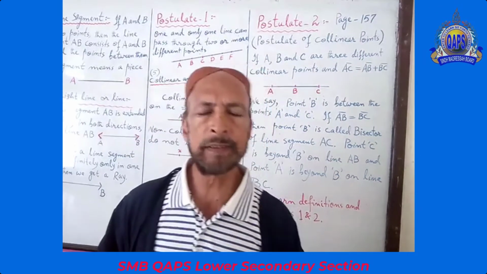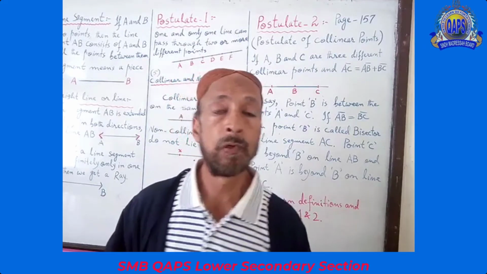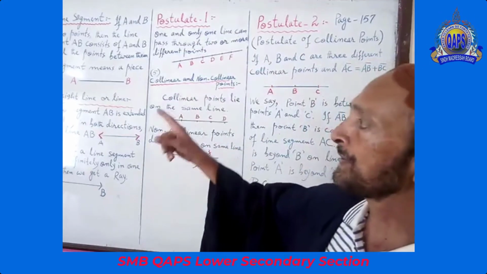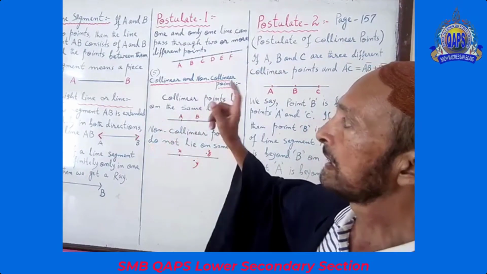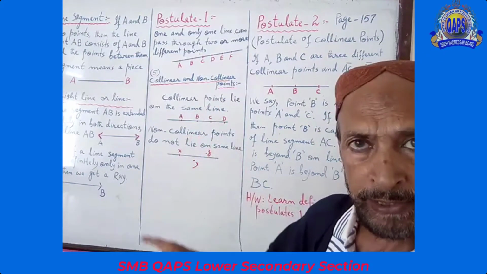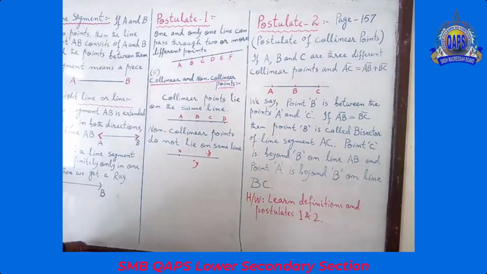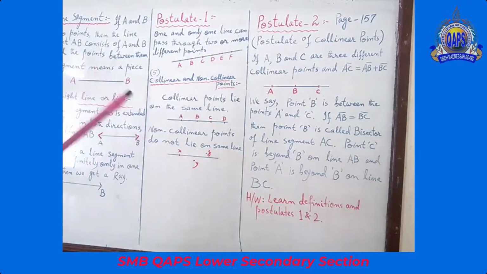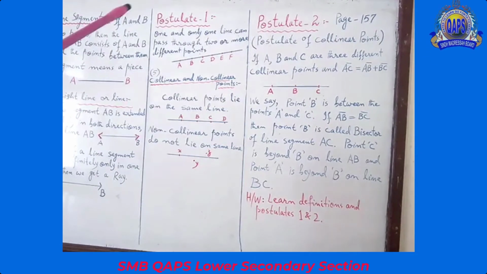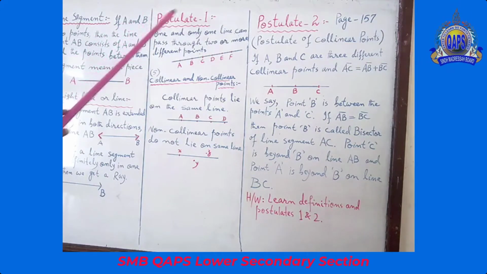If you understand the definitions of point, line segment, straight line, ray, then I am coming to postulate number 1. Have a look, all of you. What is postulate number 1?